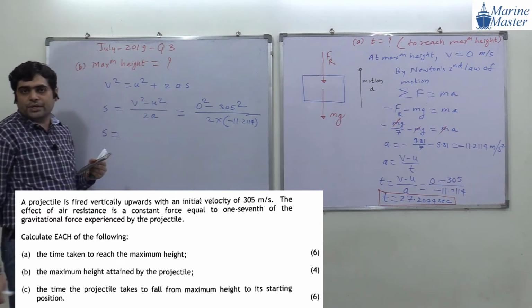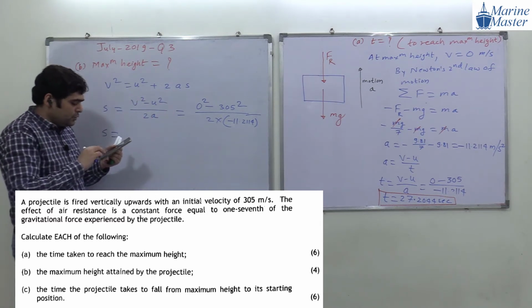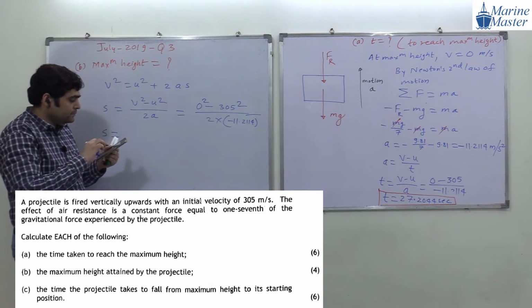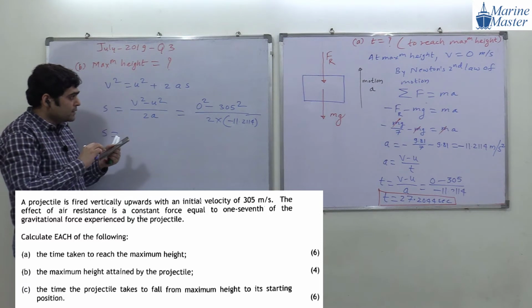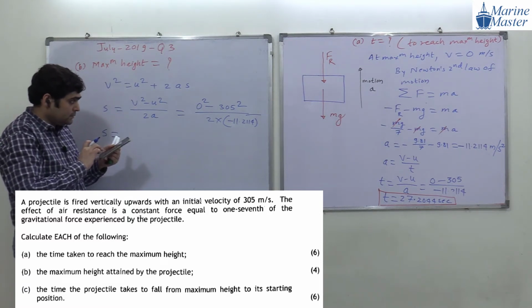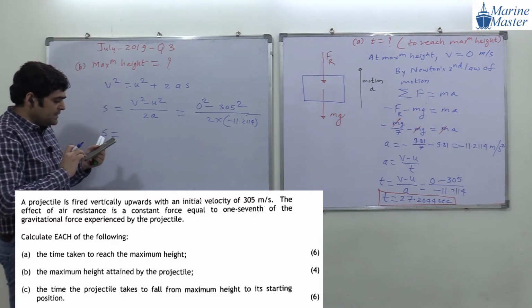Try to see the scenario here. Okay, please everyone do the calculation. What is the value we are getting, guys? Can anyone tell me?